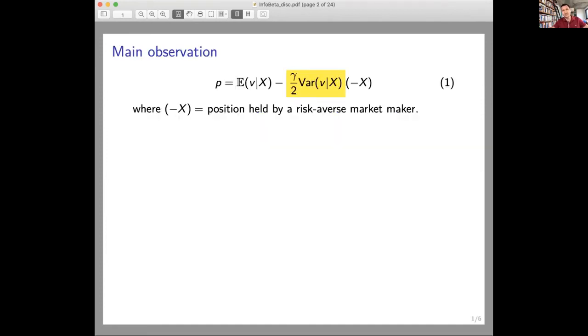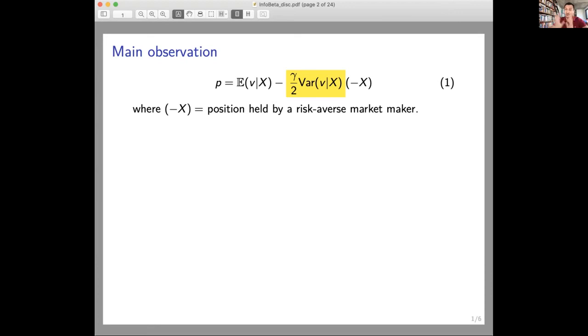So the main observation of the model is based on this equation here, which is an equilibrium price. The equilibrium price is driven by an expectation of a future payoff given the order flow minus a risk premium term. It's a bit weird how you see that risk premium term there, because minus X is actually the quantity that is held by the risk averse market maker.